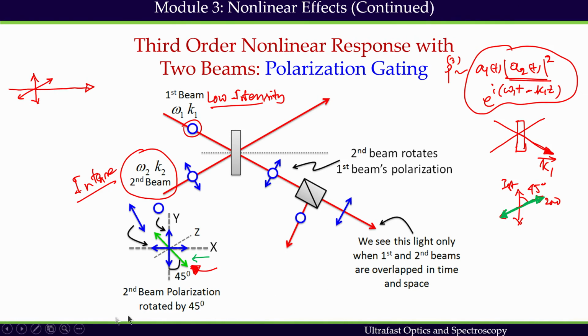and both the polarizations are different. They are rotated by 45 degrees. Now what will happen if I have this situation? Then I can decompose my first beam along this direction as well as perpendicular to that direction. So I can have two different components for the weak beam. The one component would be parallel to the intense beam, strong field. Another one would be perpendicular to that